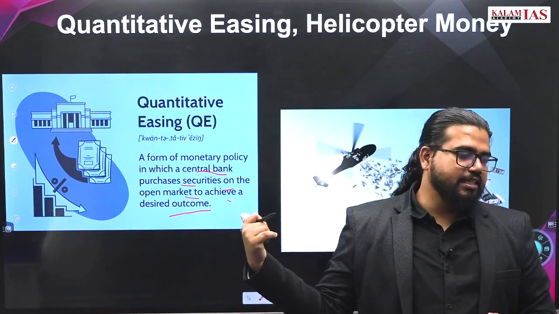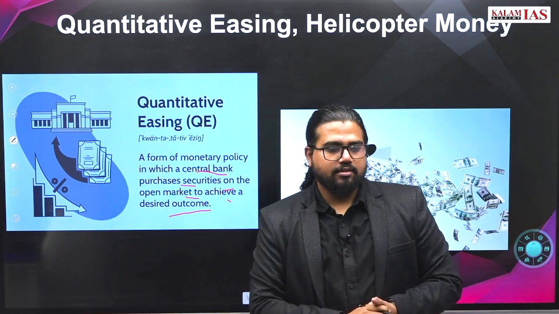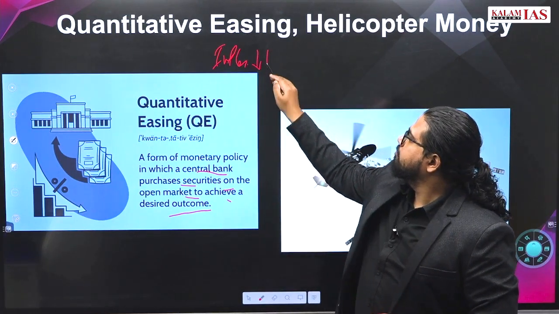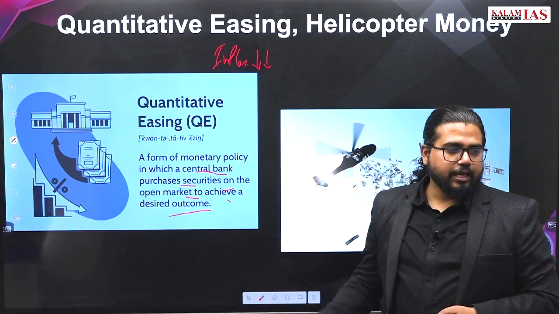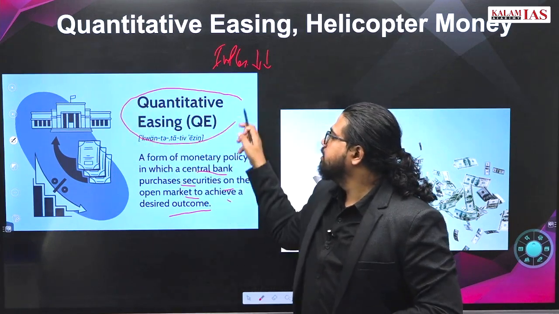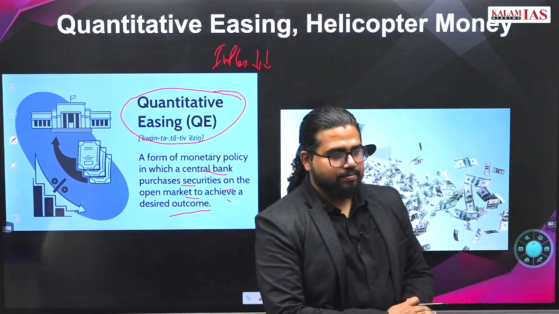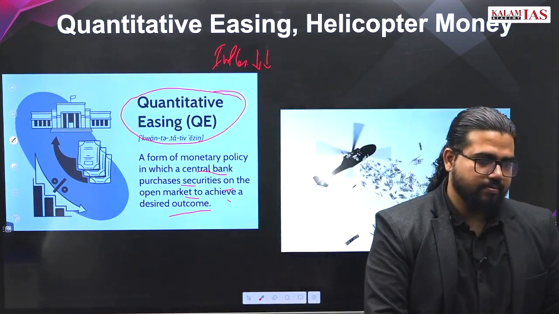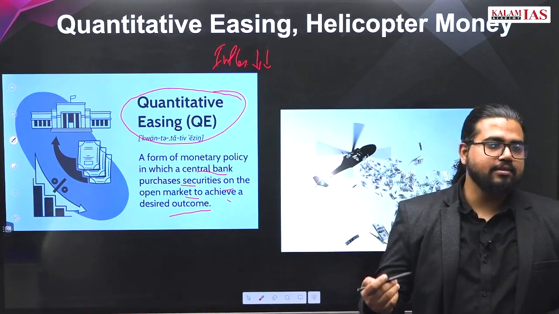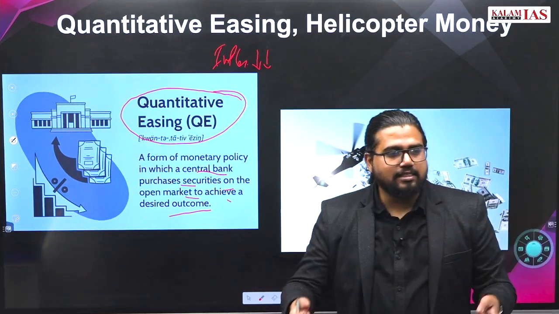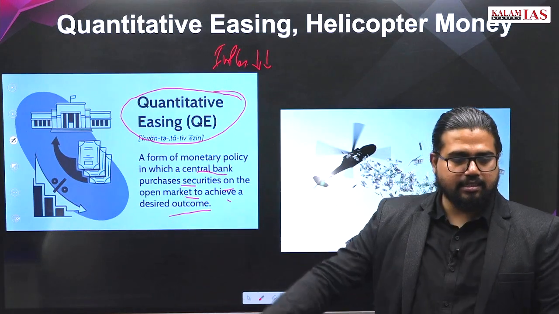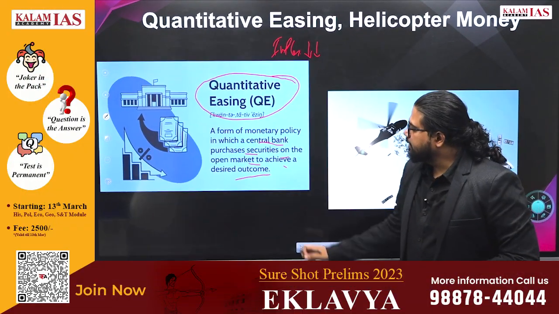When quantitative easing will be done? When inflation is lower. To kick up the growth, increase the money supply, we do quantitative easing. What is the opposite of this? Quantitative tightening. Now US Fed is doing quantitative tightening and its impacts are felt throughout the world. That we will discuss in the external sector class. All those dynamics.